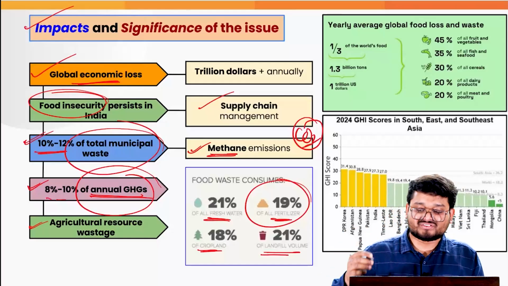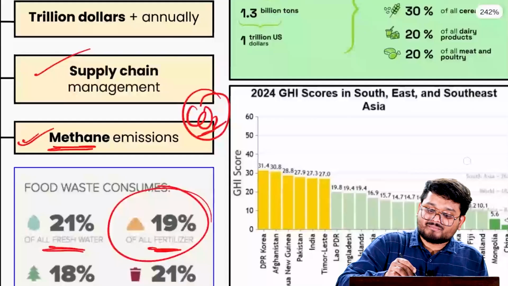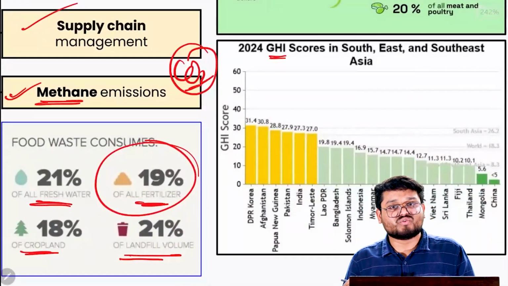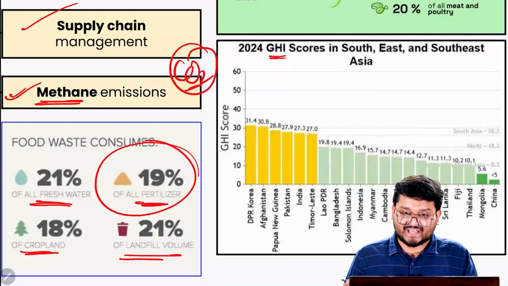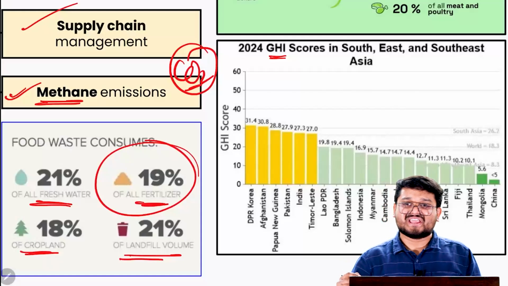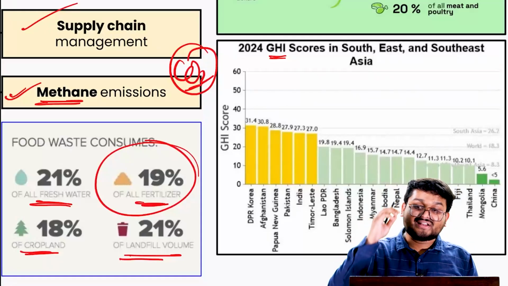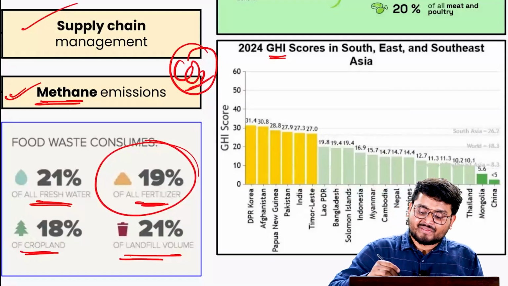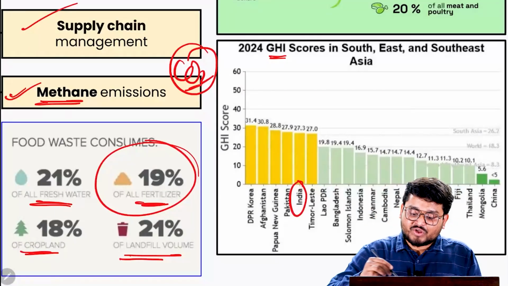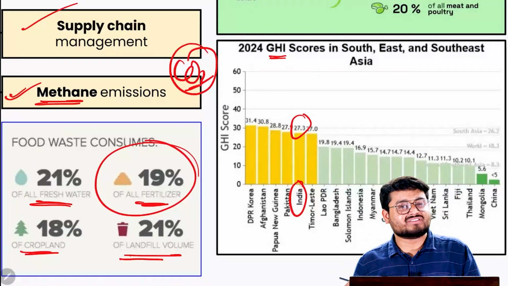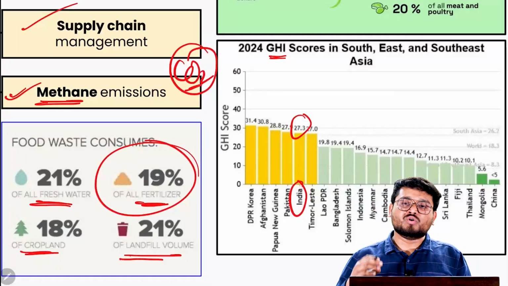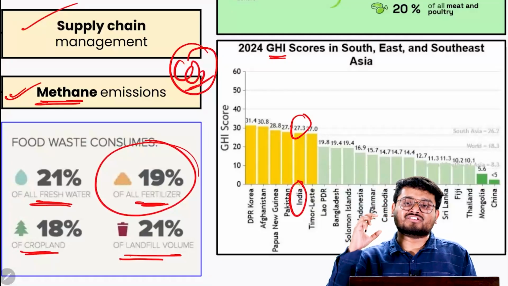And amid all of this, a very important index comes to mind, the 2024 Global Hunger Index, which is quite criticized in the media. Let me know in the comments why it is criticized so much. But despite that, we need to talk about India's rank. We have a score of around 27.3, which is a very abysmal, very disappointing score.